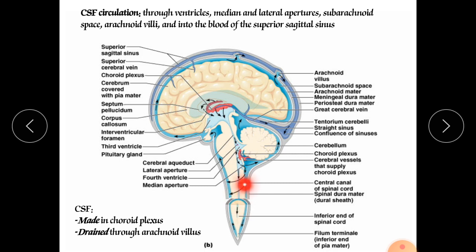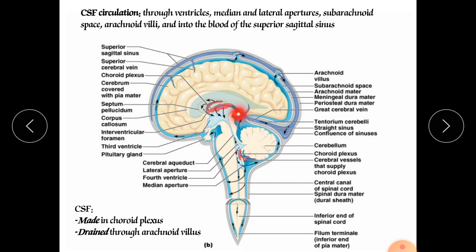In the next portion the villi are present, and through these capillaries the cerebrospinal fluid is drained by the arachnoid villi into the subarachnoid space.